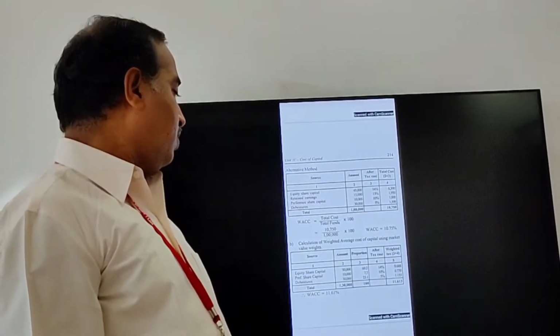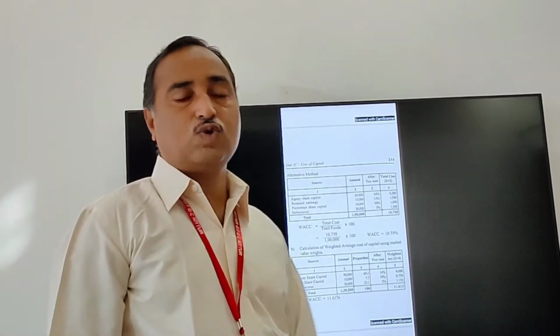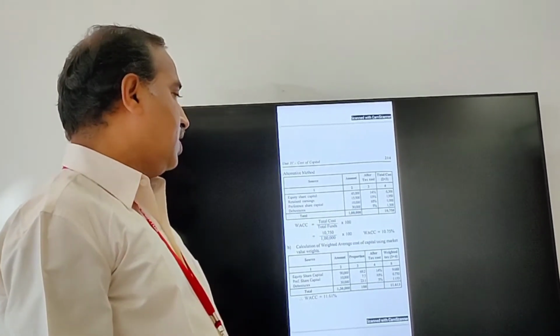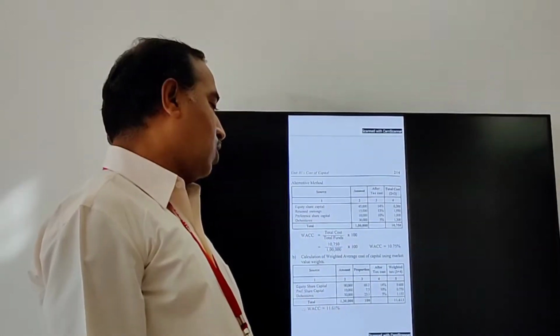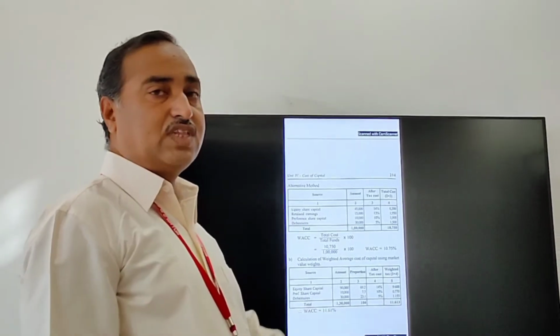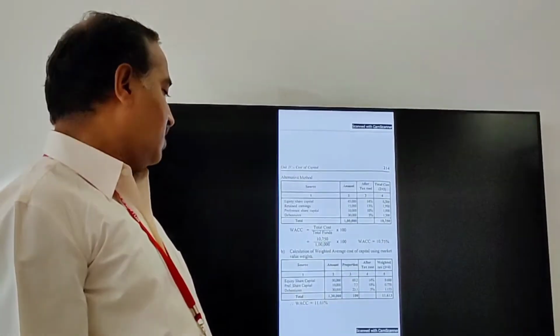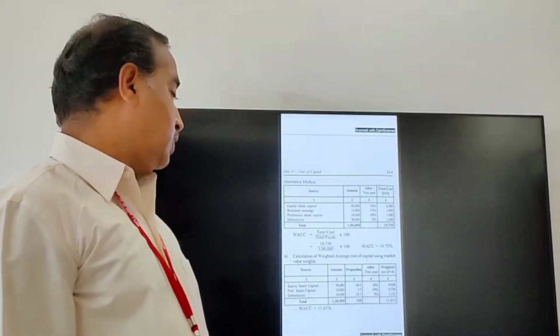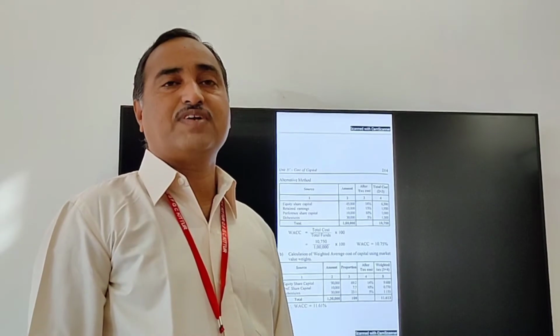Here what you have to do, total, first the amount column you have to total it, it works out 1,30,000, and similarly in the last column, that is the weighted tax, fifth column, 11.613, that is the total given. In the sense, therefore weighted average cost of capital works out 11.61%.